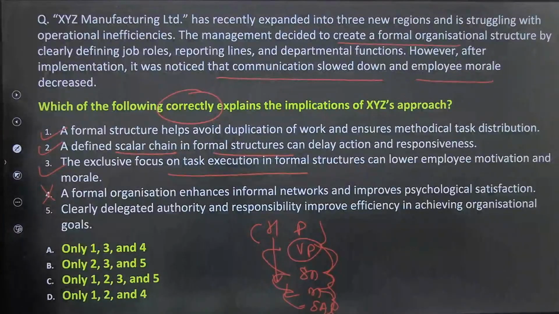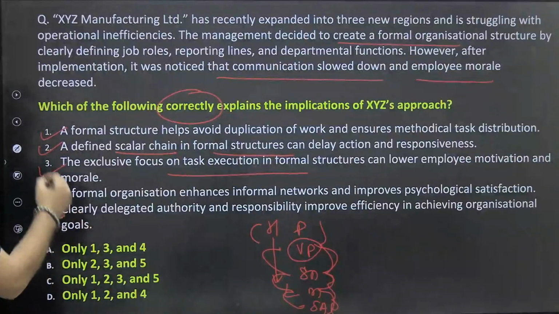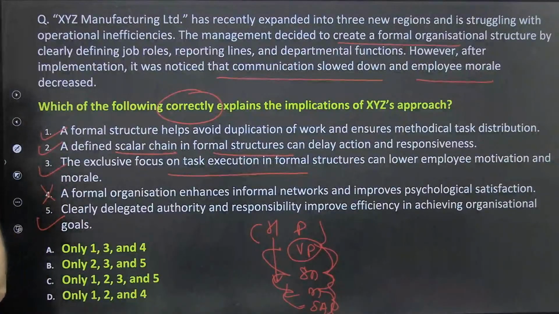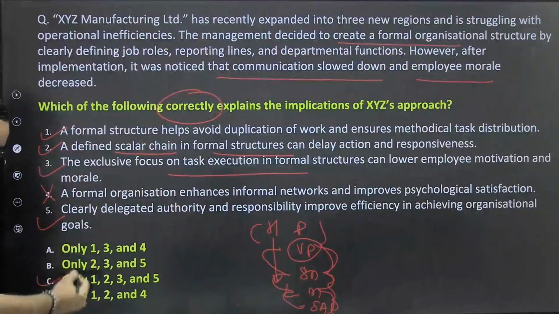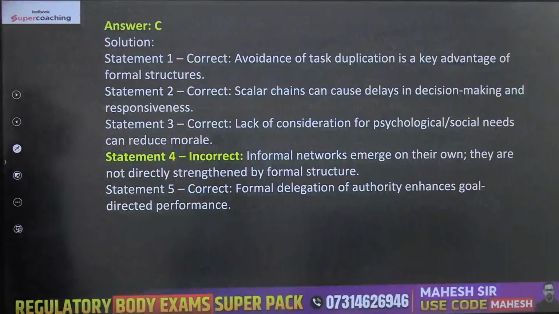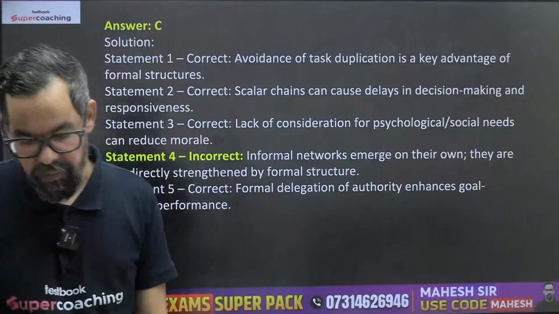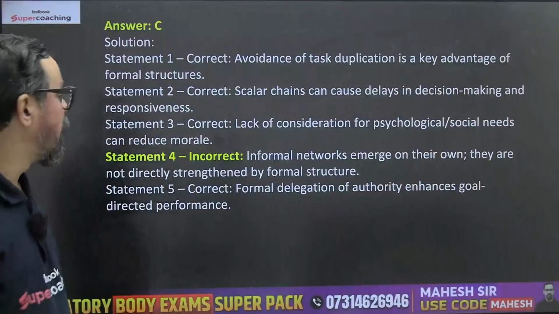Clearly delegated authority and responsibility improve efficiency in achieving organizational goals. Yes. So 1, 2, 3, 5 means option C will be the right answer for this particular question. Any doubt? If you are having any doubt, please do let me know. So I'll try to explain those.